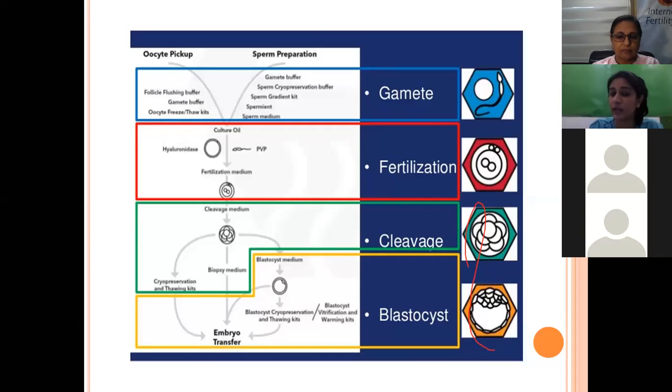If there is an in-house embryologist, however, it depends upon the embryologist whether or not to check the FERT rate. So that happens in the cleavage step.